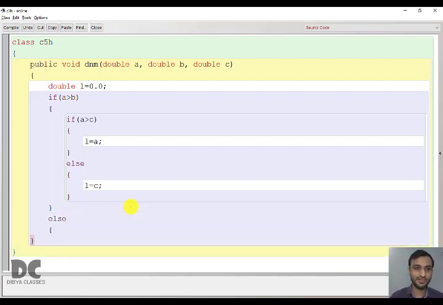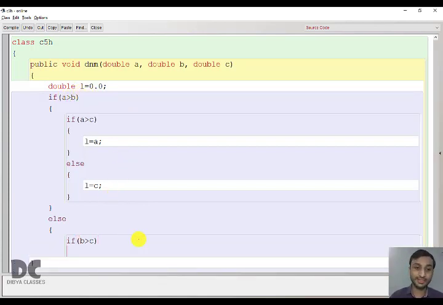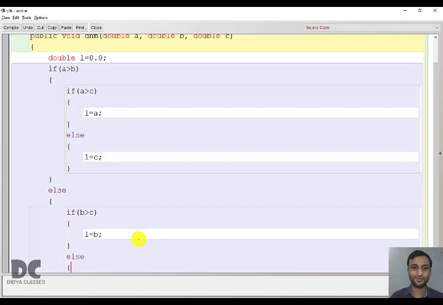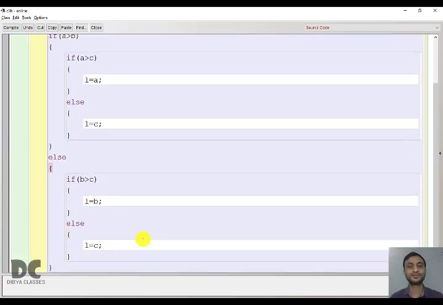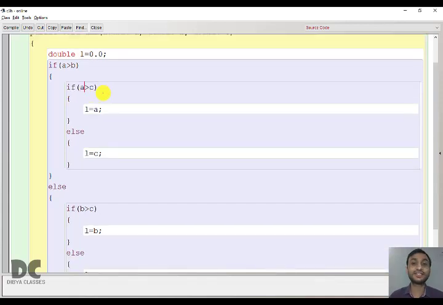If this is false, then again we have to check, is B greater than C? This is false means obviously B is greater than A, and B is also greater than C, then only B will be the largest number. Else we can say that C is the largest number. So this is the program to find the largest number out of 3 given numbers using nested if. Here we have used nested if else.